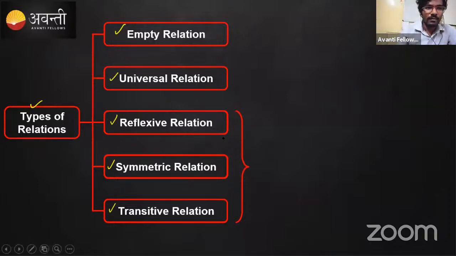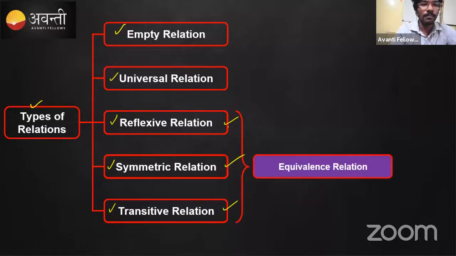Can you tell me in the chat box, if any relation is reflexive, symmetric, and transitive, what do we call this one? Can you write in the chat box? Nandan is telling it is equivalence. If any relation is reflexive, symmetric, and transitive, that relation we call an equivalence relation. Very good, Apurva, Shiva, Prakash, Tejas.